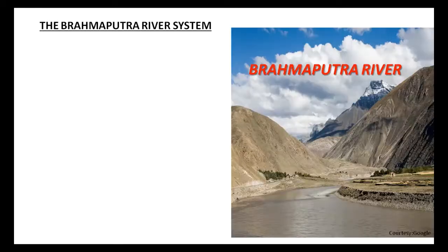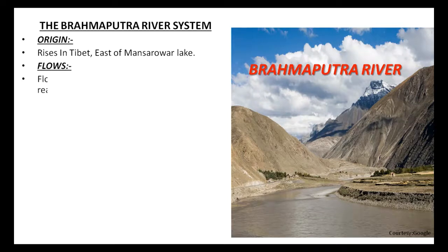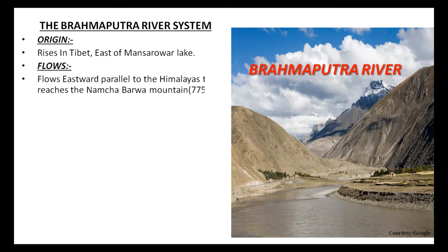The Brahmaputra River System. The Brahmaputra River rises in Tibet east of Mansarovar Lake. The Brahmaputra River flows eastwards parallel to the Himalayas till it reaches the Namcha Barwa mountain, which is 7,757 meters high.